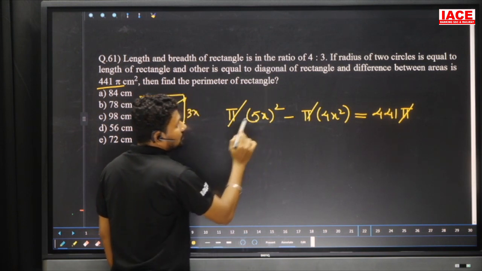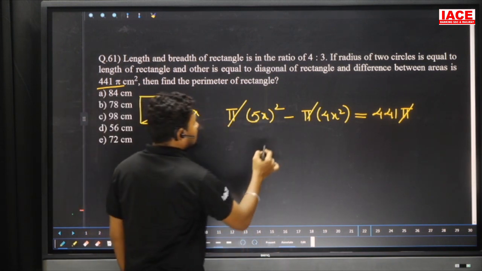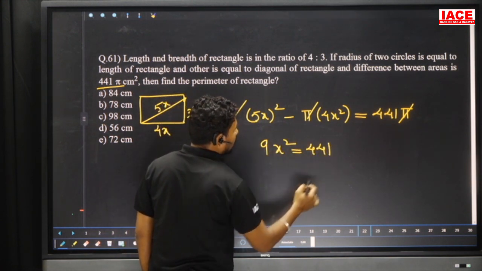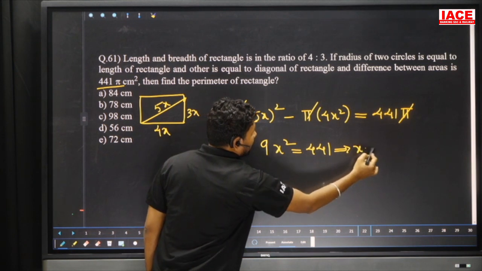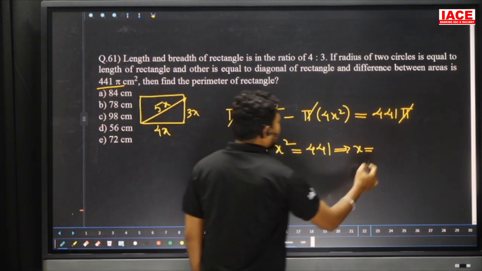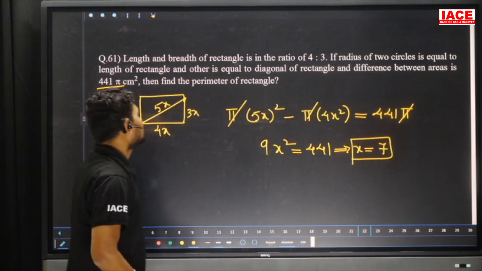5x square value is 25x square, 4x square value is 16x square. 25 minus 16 is equal to 9x square, which is equal to 441. The root of 441 is equal to 21, the root of 9 is equal to 3, so finally the x value you will get is 7. 21 by 3 is equal to 7.